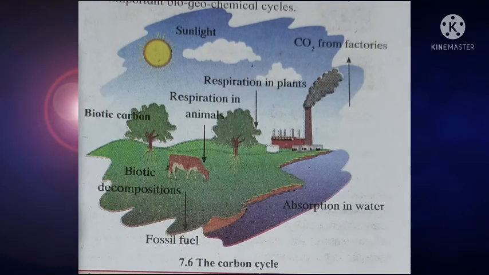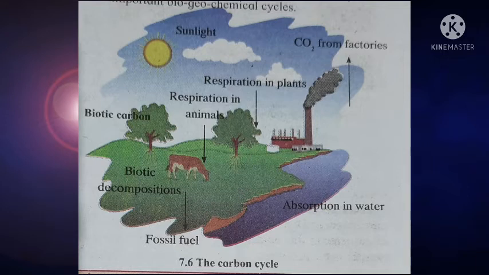Students, after that we have to study the carbon cycle. Carbon is a very important compound present on our earth's surface. Each and every biotic and abiotic factor is made up of carbon. So carbon is very important for our environment. Carbon is present in fossil fuels, in our atmosphere, and also in biotic factors.